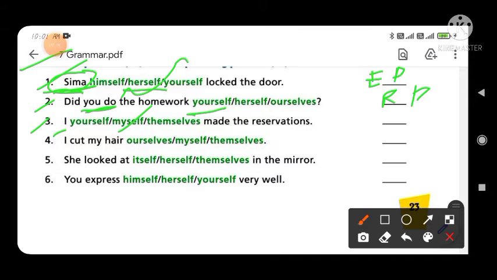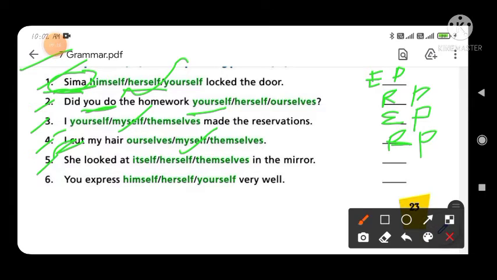It means EP. Okay, and fourth is: I cut my hair, ourselves, myself, themselves. So you have to see here the subject is I, so you have to fill myself, and in this sentence the pronoun will be RP. It means reflexive pronoun. Okay, RP.